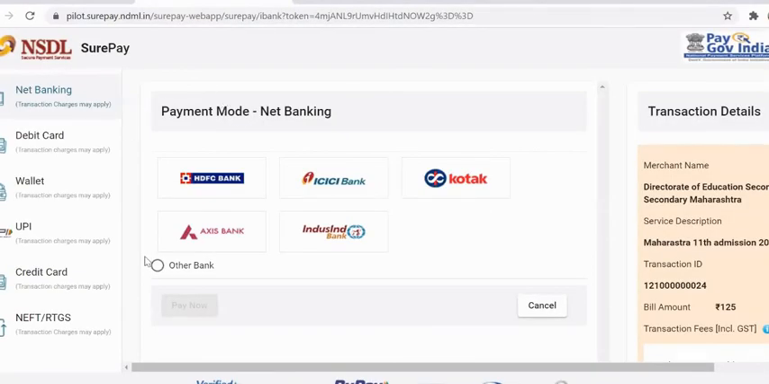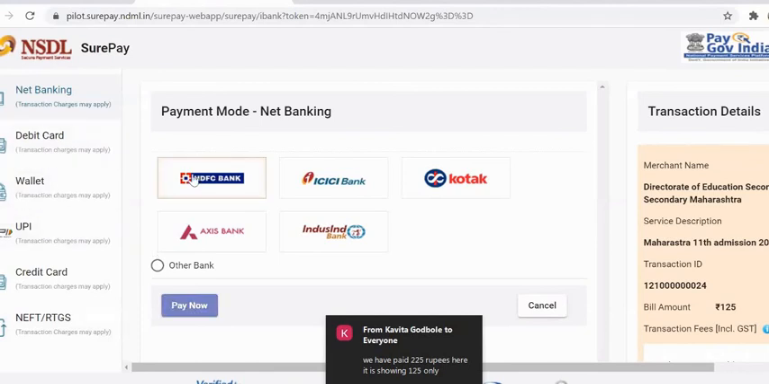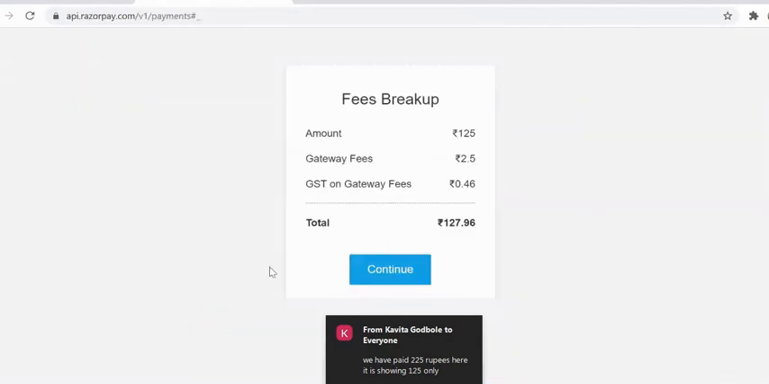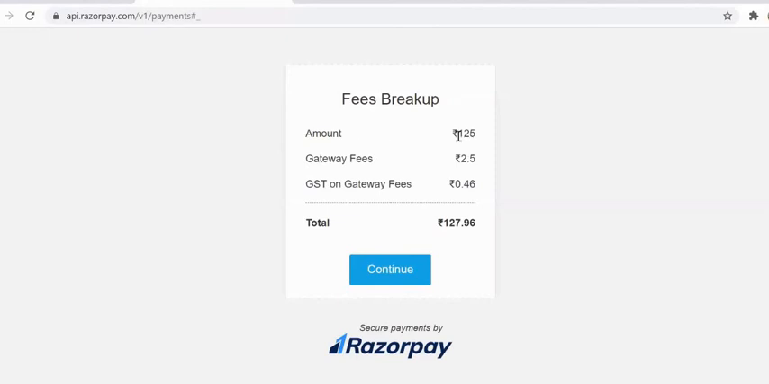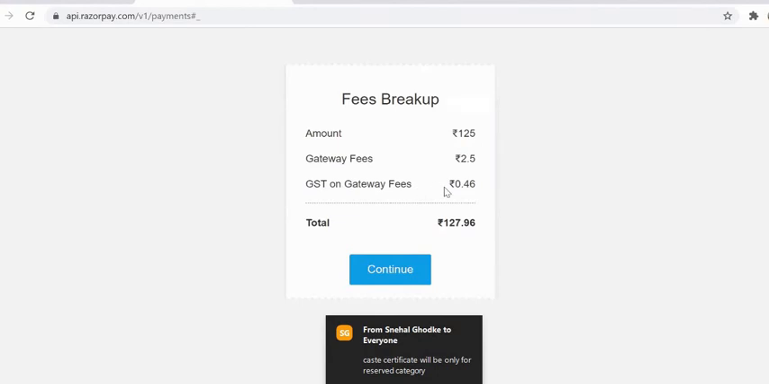On the payment gateway, you have multiple options to pay. You have net banking option, debit card, wallet, UPI, credit card, NEFT, RTGS. The student needs to click on his preferable option and then click on pay now. Then the candidate will be able to see the fee breakup. Amount to be paid is 125. Gateway fees would be 2.5 and GST on gateway fees would be 0.46 and the total would be 127.96. Pay the fee, click on continue.